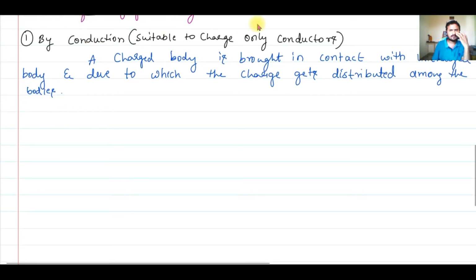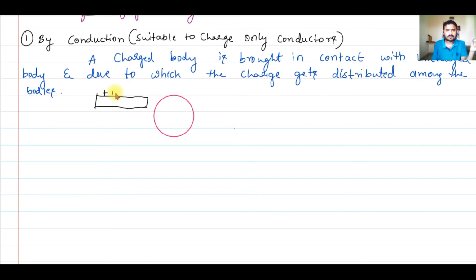Say for example, I have a conducting sphere which does not have any charge in it. That means it is neutral. It has protons and electrons. Since the number of protons and electrons are equal, there is no charge in it. Now I'll bring a positively charged rod. When I say a positively charged rod, it means it has a deficiency of electrons. That means I have removed electrons from it, and that's why it acquires a positive charge.